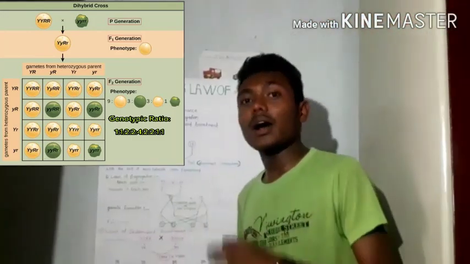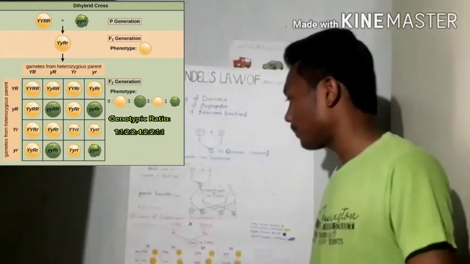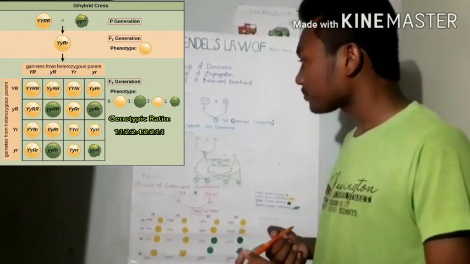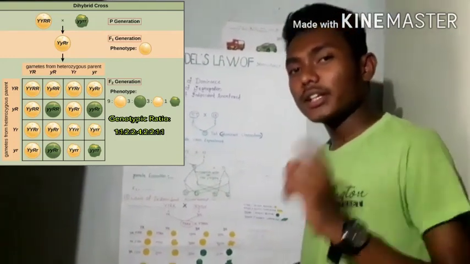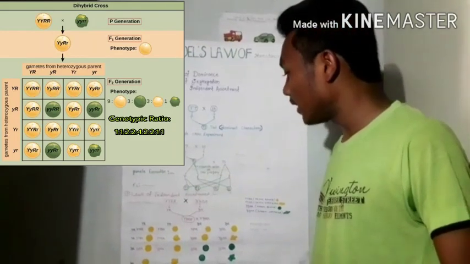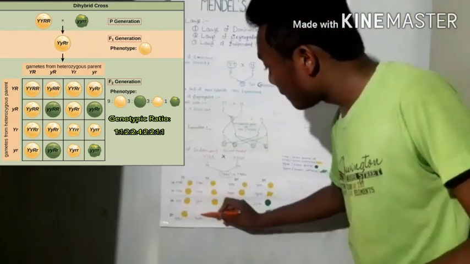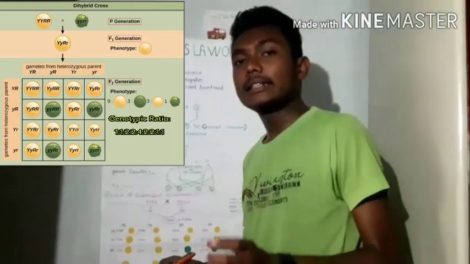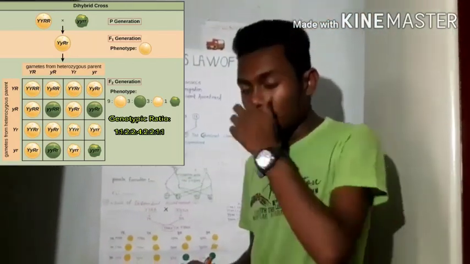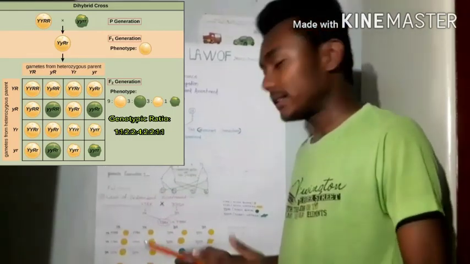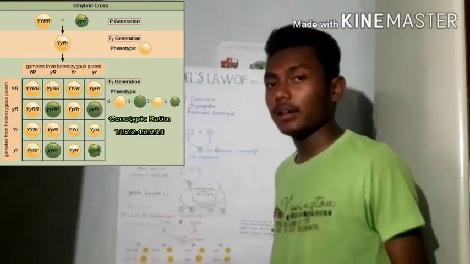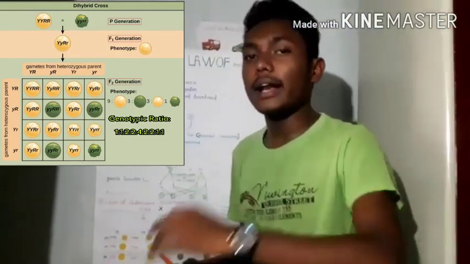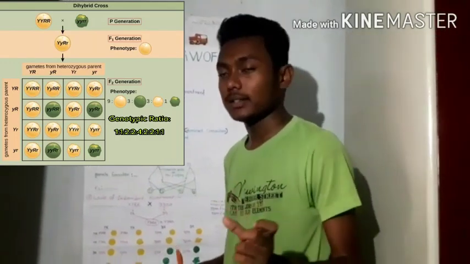After crossing, in the F2 generation, he got a variety of plants having different allelic arrangements, right? Some are the same, and some are different in their allelic arrangement.